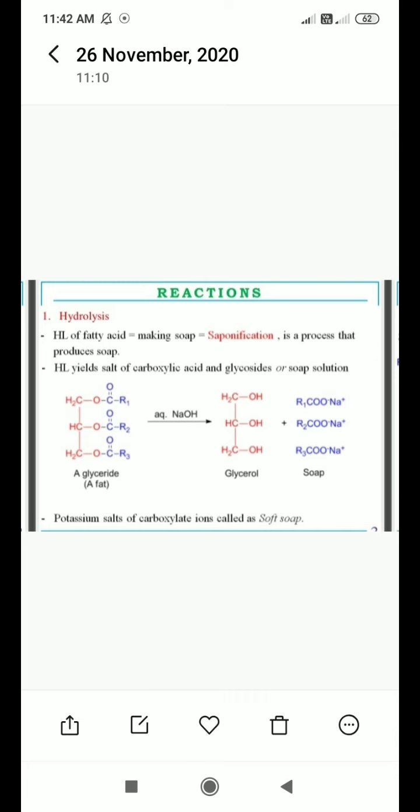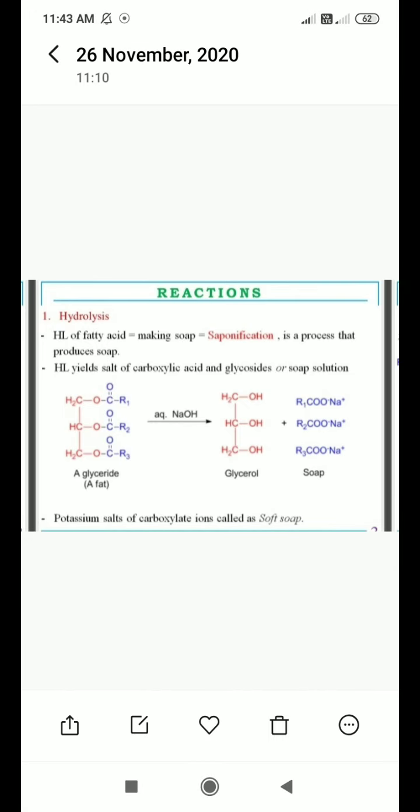Then here they have mentioned that the potassium salt of carboxylate ion is called a soft soap. Potassium salt of carboxylate ion is called a soft soap. This might be helpful in MCQ questions, so keep in mind.